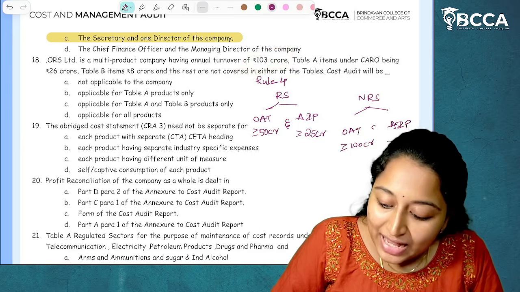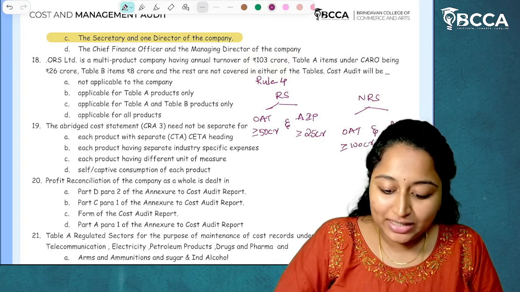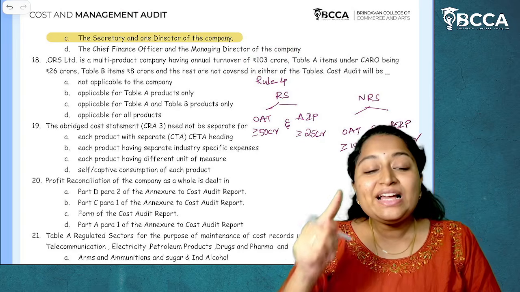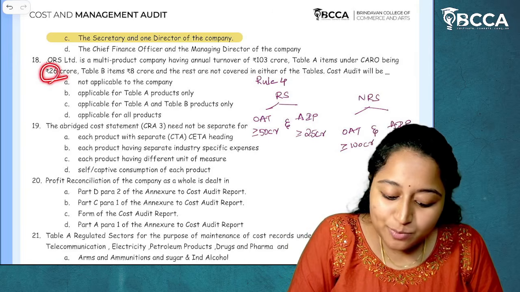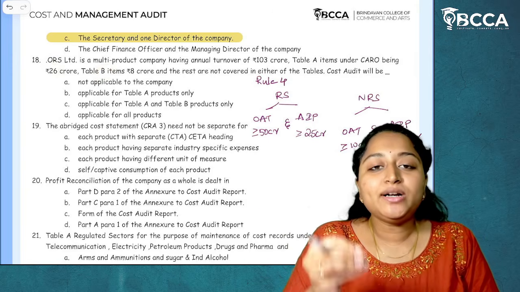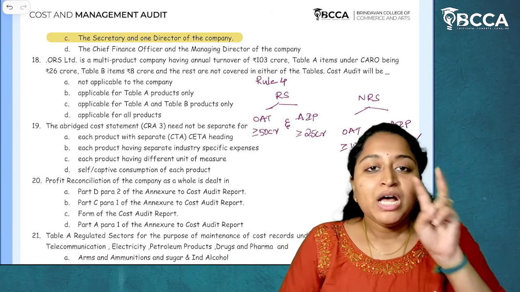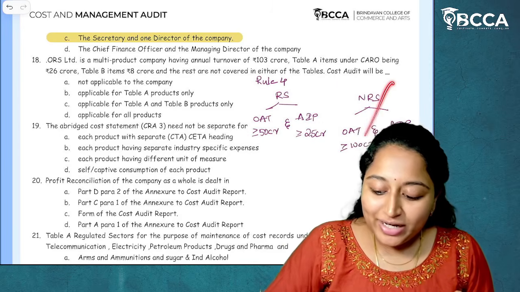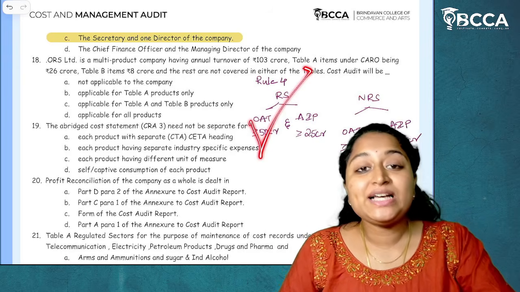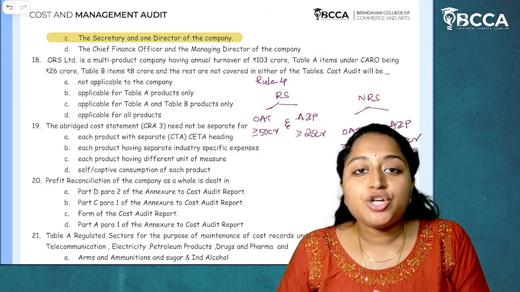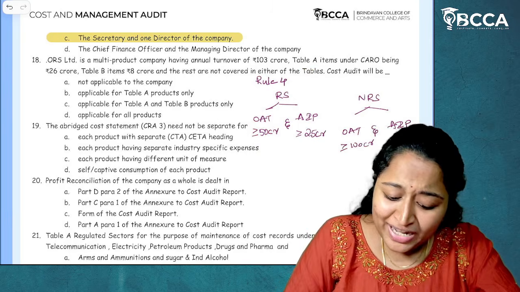Which means both the provisions should be satisfied in non-regulated sector. What is the second provision? Aggregate of individual products turnover. What is the aggregate turnover here? 26 plus 8 is coming only to 34, which is less than 35 crores, which means the limits we have for non-regulated sector are not satisfied. The limits which we have for regulated sectors are satisfied, which means cost audit should be maintained only for table A products alone. I hope it's clear.